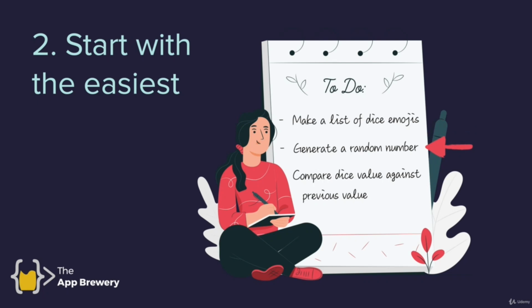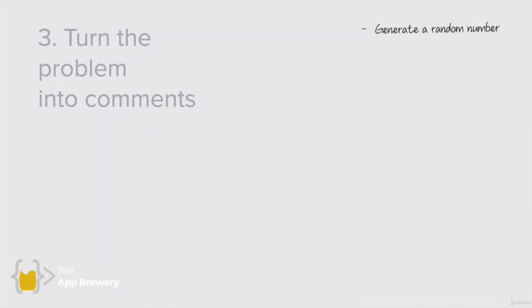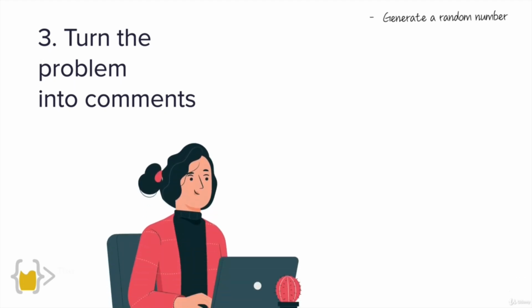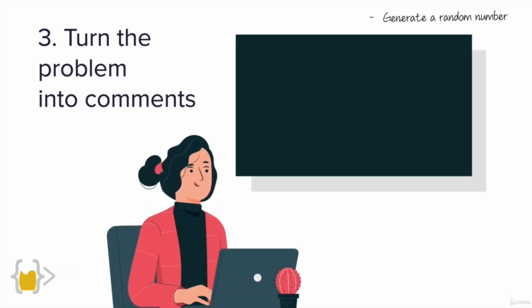So in this case, we're building a very simple dice game, right? The game that you're going to be building is a lot more complex. It won't just have 3 to-dos, but the idea is the same. Once you pick the task that you think is the easiest, generating a random number, then you're going to take that problem and you're going to break it down into comments in your code. So just as you've seen me do it for our previous projects, you're going to do the same thing.